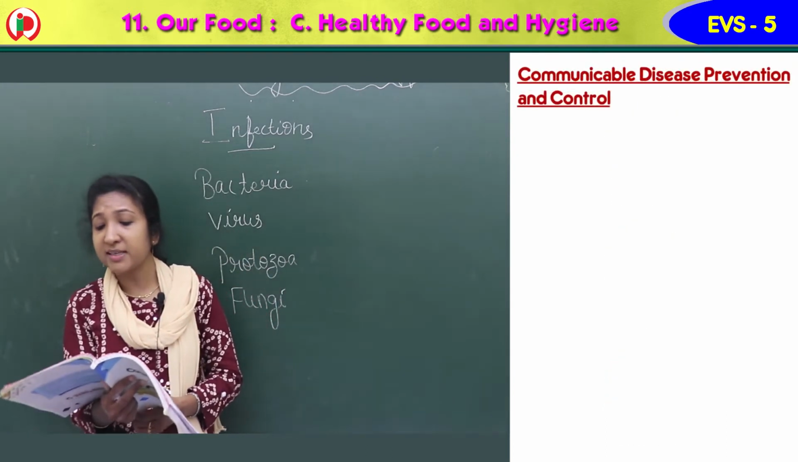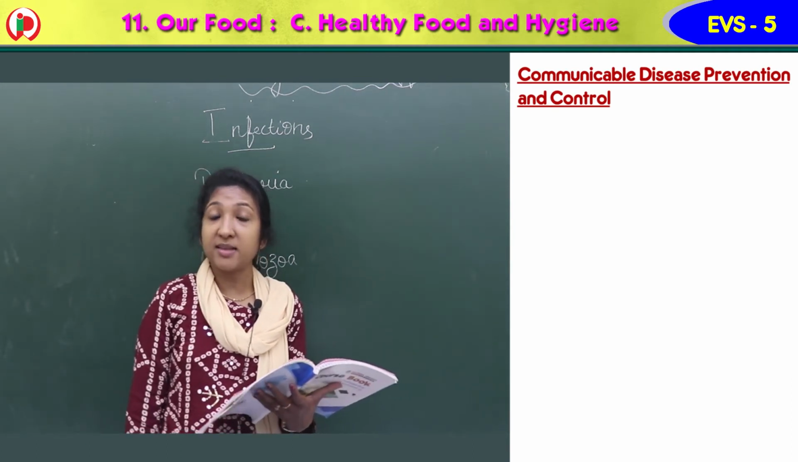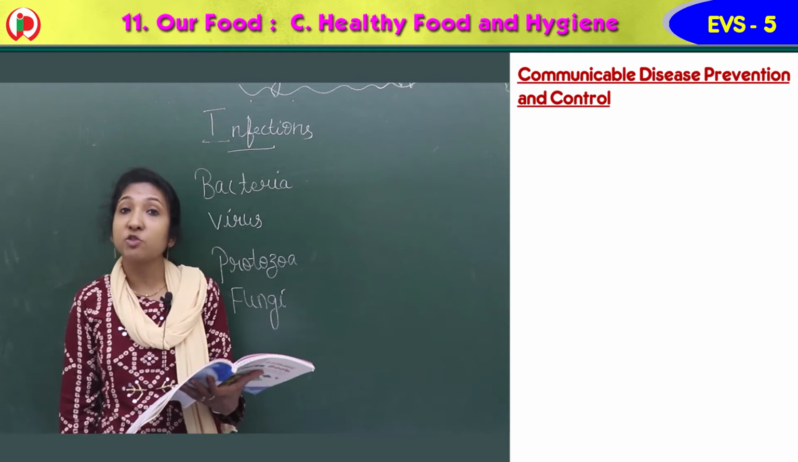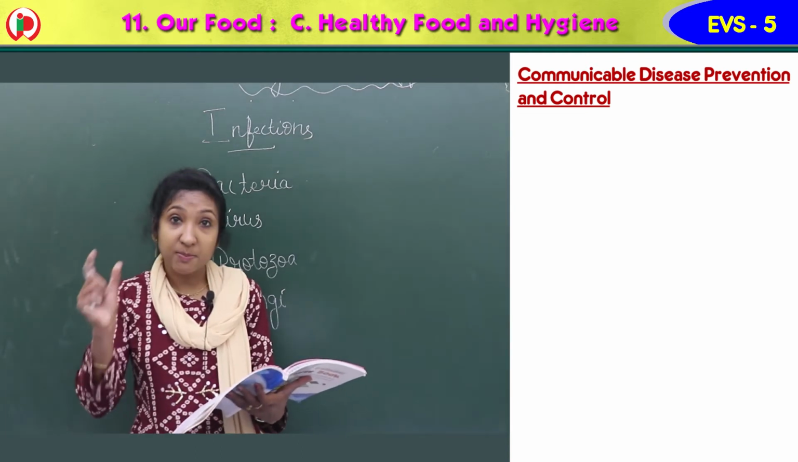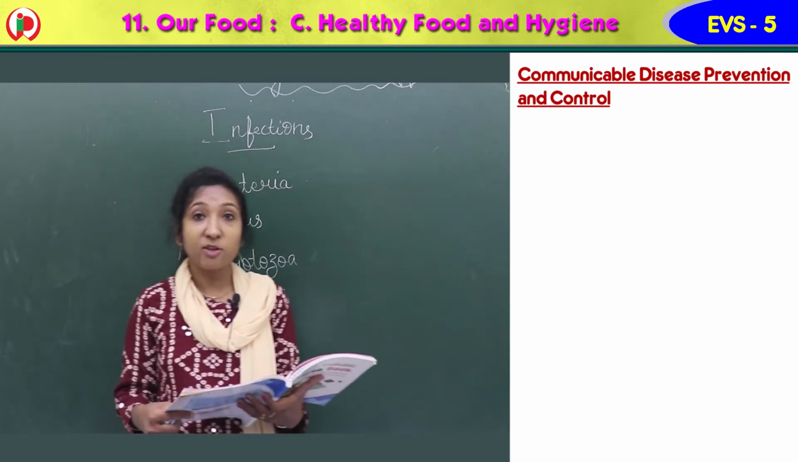So, communicable disease prevention and control. How can we prevent this communicable disease that is spreading from one person to another? There are some tips to prevent these communicable diseases. So let us see which are those tips.